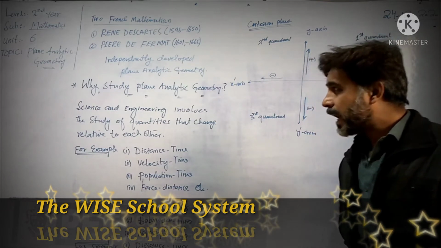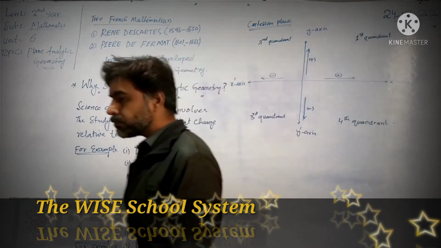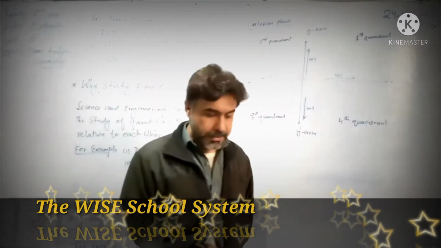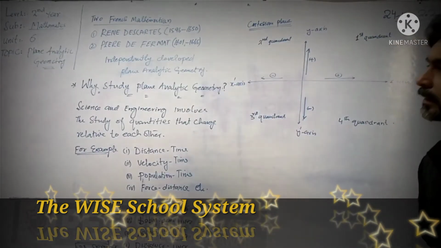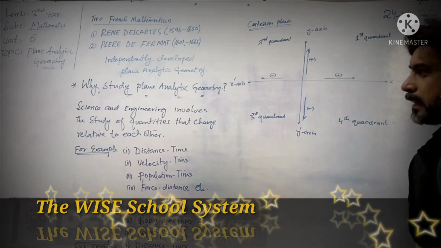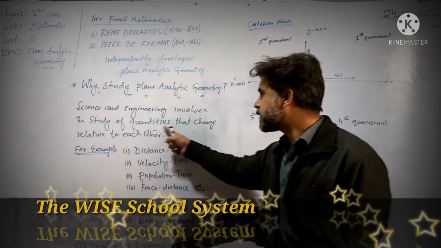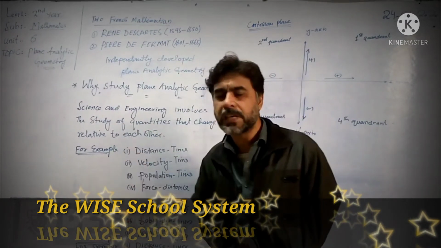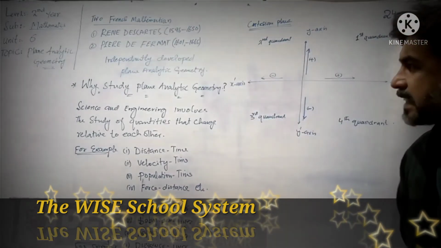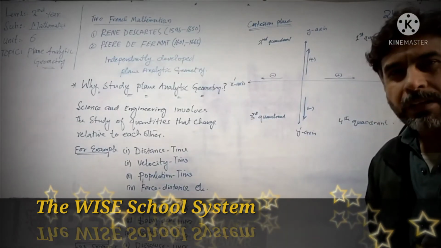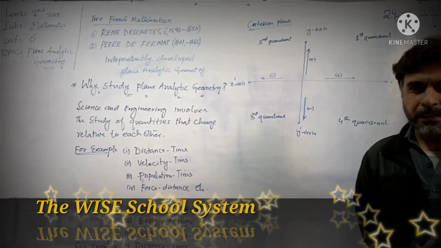science and engineering are the most important fields for the development of nature and social development and any other things. So we see that science and engineering involves the study of quantities that change relative to each other. When we are dealing in the field of science and engineering, we encounter quantities that are related to each other.